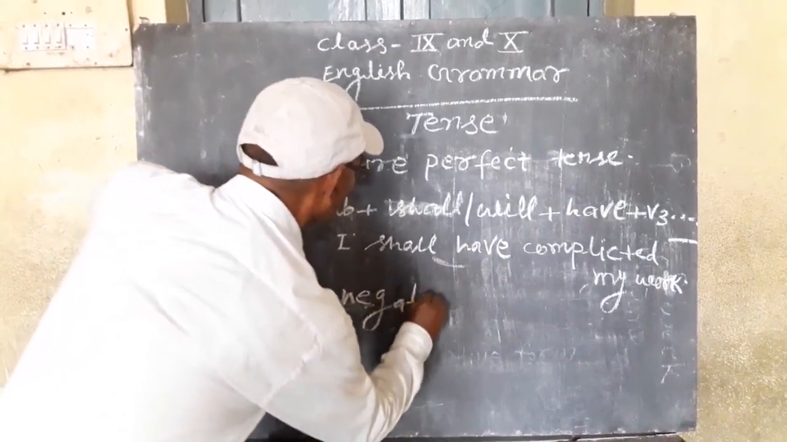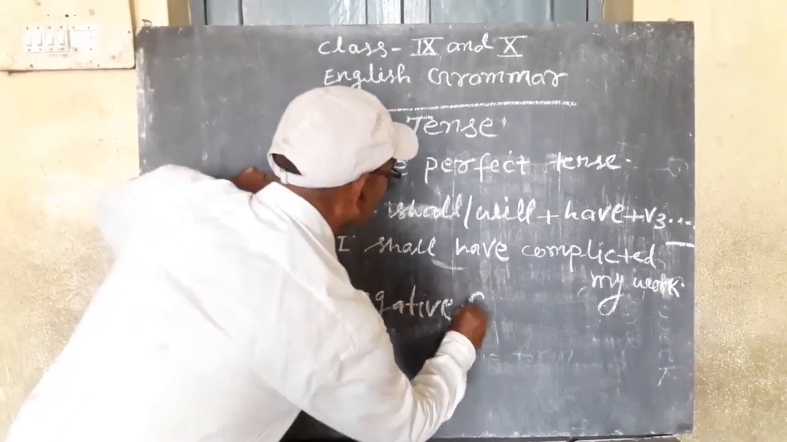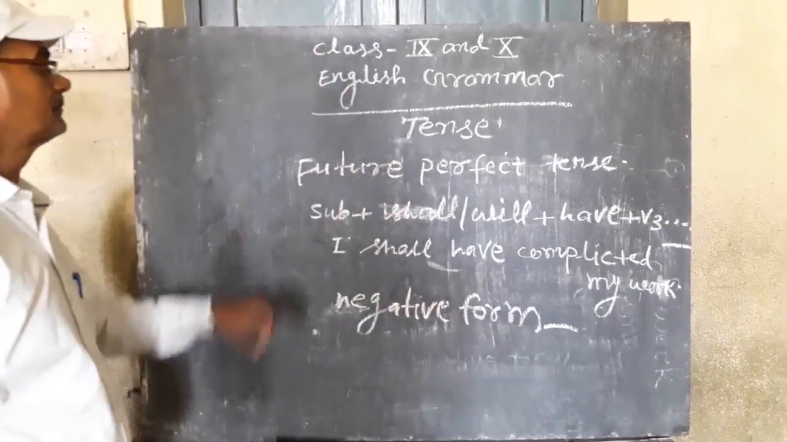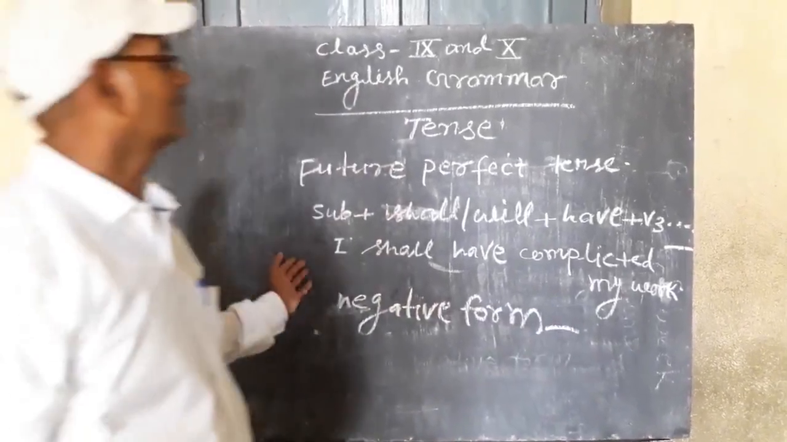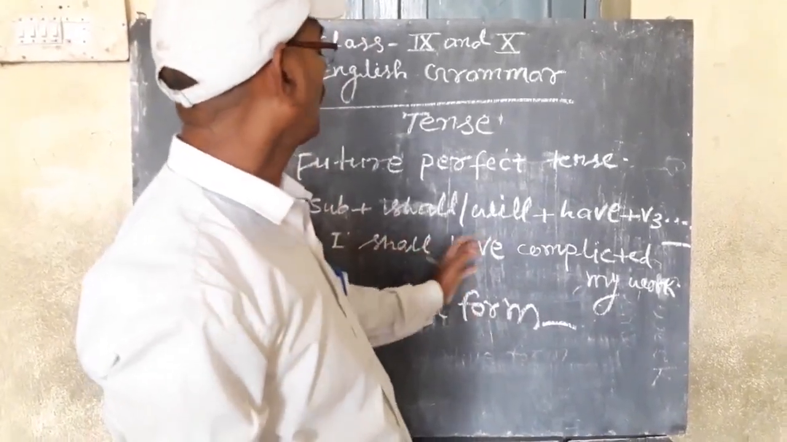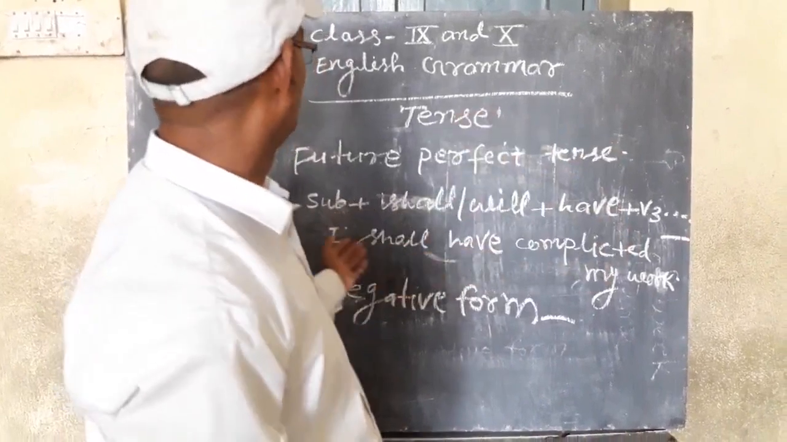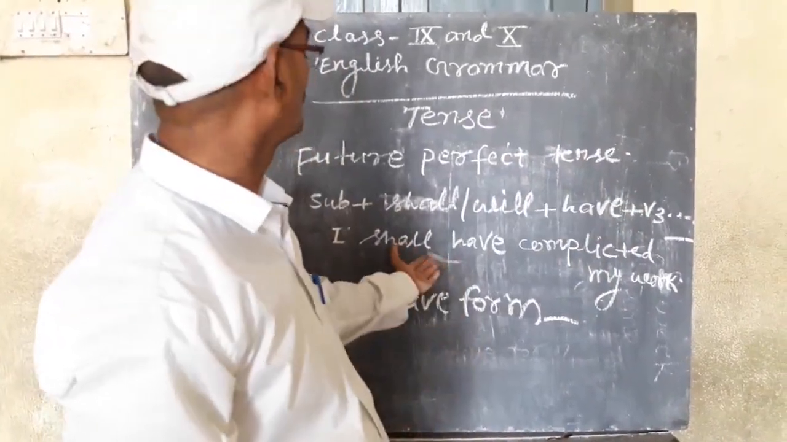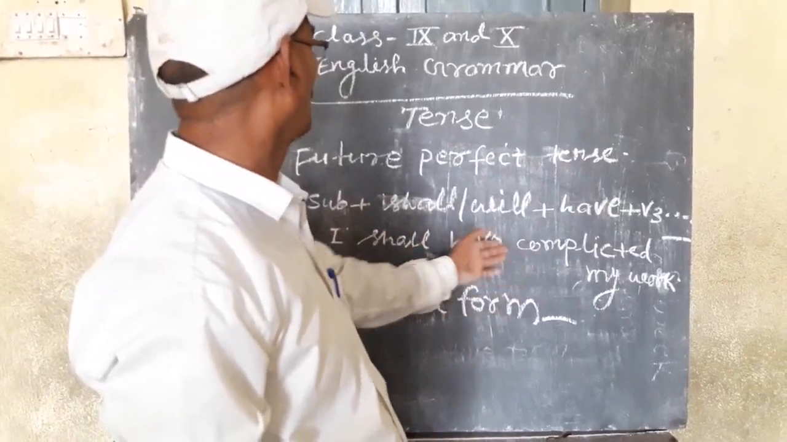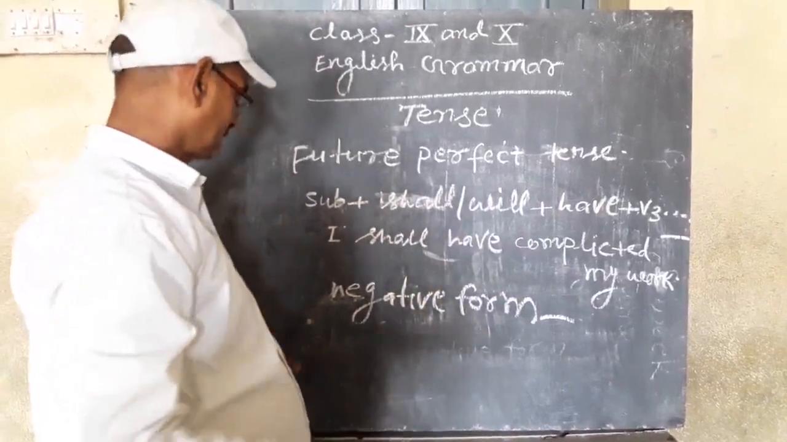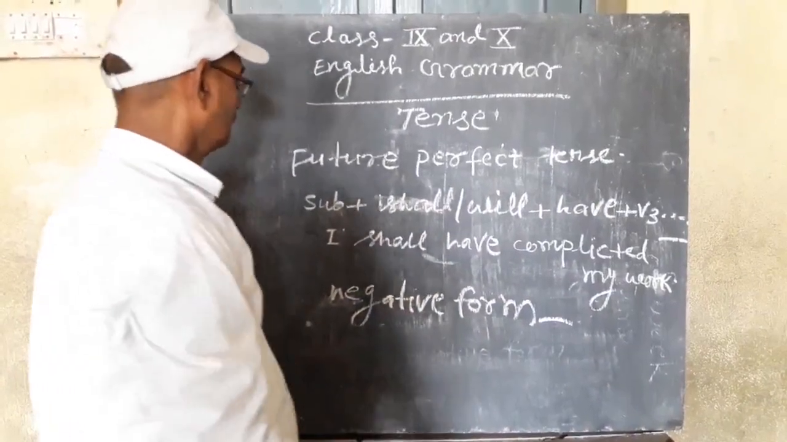to change it in negative form, we use not. I shall not have completed my work. We use not after shall and before have to change the sentence into negative form.